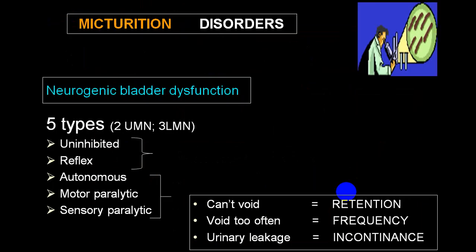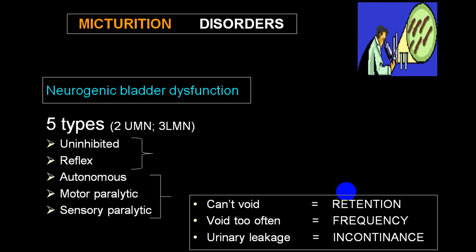Now the disorders which are related to micturition, we can call that as a neurogenic bladder, in which we divide into different varieties. We call as upper motor neuron variety, lower motor neuron variety, and cortical variety. In cortical variety, we call as uninhibited bladder, and in upper motor neuron variety, we have got what we call as automatic bladder, and in lower motor neuron variety, we have got motor paralytic bladder, sensory paralytic bladder, and we have got an autonomous bladder.